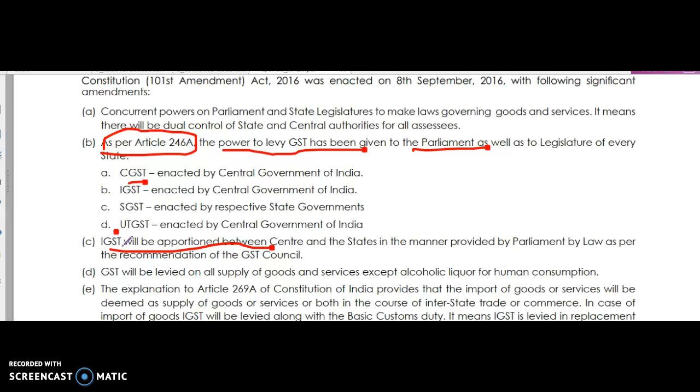Say if I want to make interstate purchases, I have to go to Delhi and buy; the destination state where I am living will get the income, and the origin state would incur a loss. Because of that, IGST is levied.